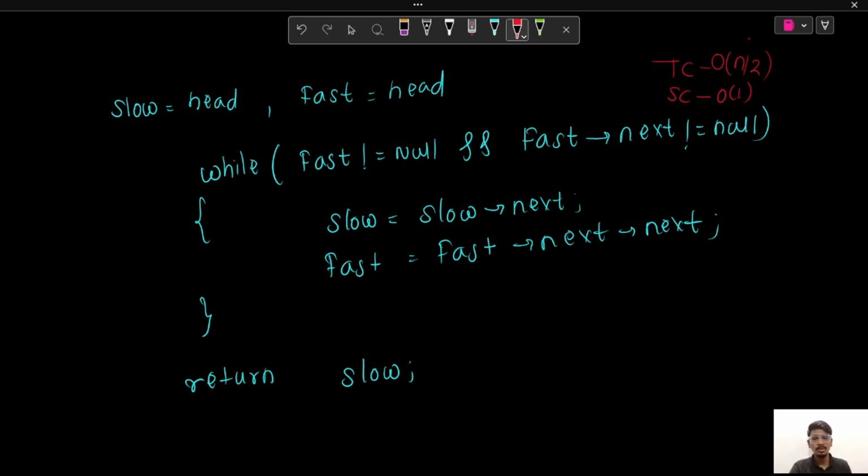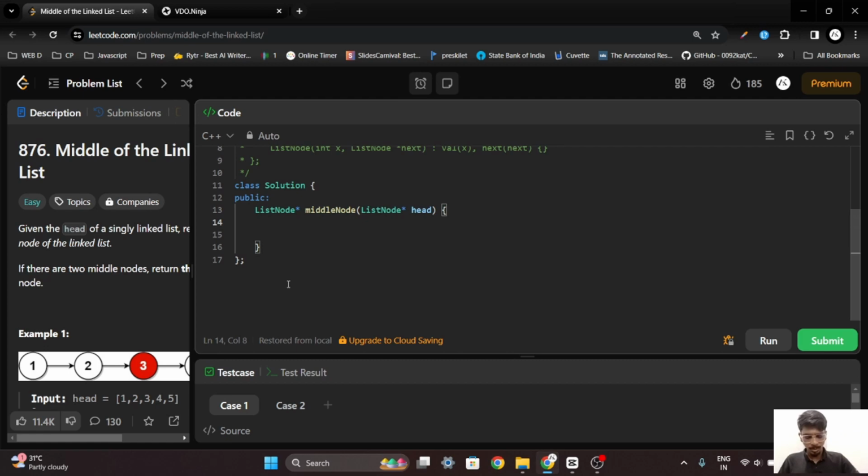So let's try to code this question. To start off, we'll require two pointers: ListNode star slow, which will point to head, and ListNode star fast, which will point to head. Now we need to iterate over our linked list while our fast is not equal to null and our fast is not the last node, so fast.next is not equal to null. We'll iterate over our linked list.